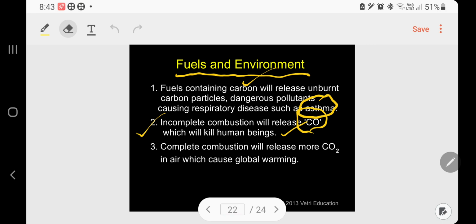Number 3, complete combustion will release more carbon dioxide into the atmosphere, into the air, which causes global warming. So the entire globe is getting warmer because of the formation of carbon dioxide. When sunlight comes and falls on the carbon dioxide in the atmosphere, it is reflected throughout, and the entire area becomes warm. So it's called global warming. Not only CO2, a number of gases are there: NO2, SO2, a number of gases are there in the atmosphere.